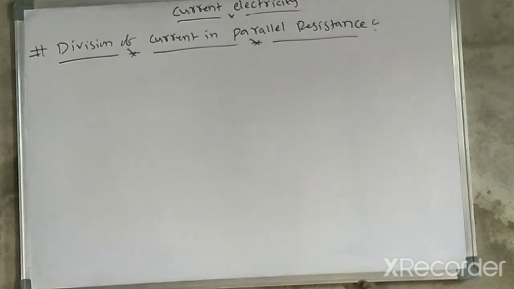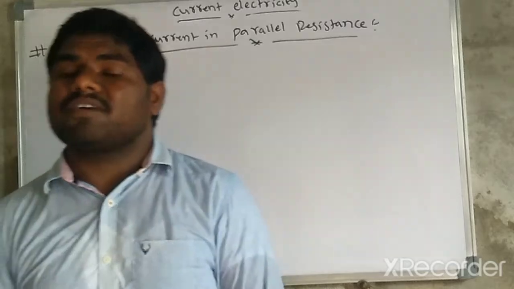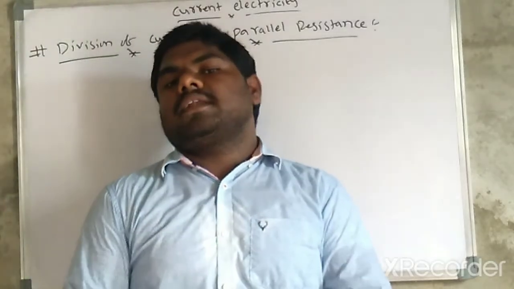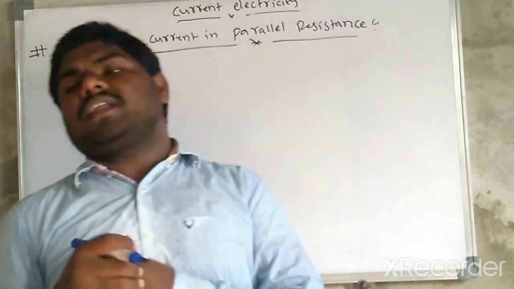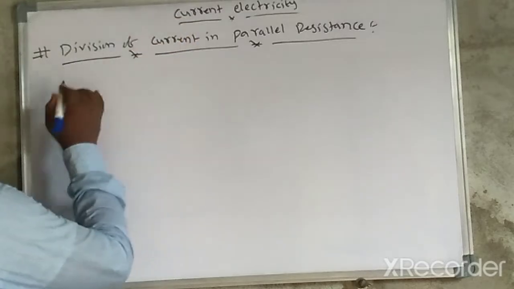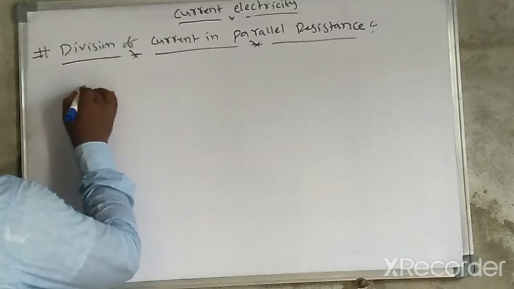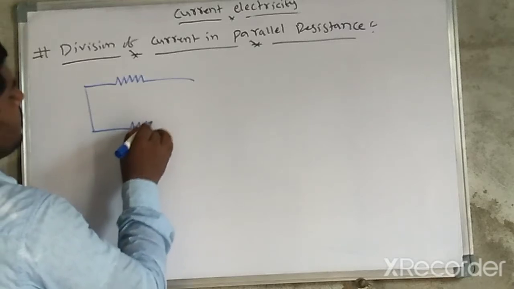Let us discuss the division of current in parallel resistance. Here I am going to take two different resistors connected in parallel, like this. See the diagram: this is the first resistor, this is the second resistor.